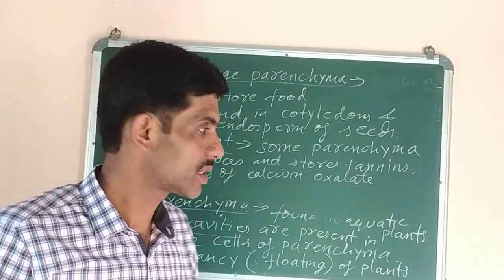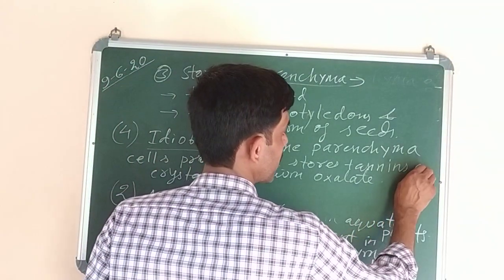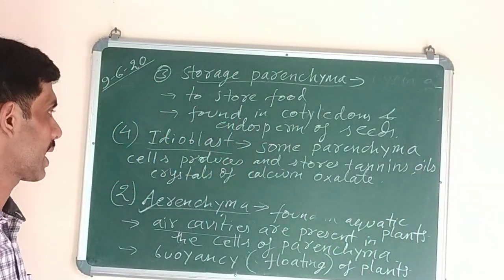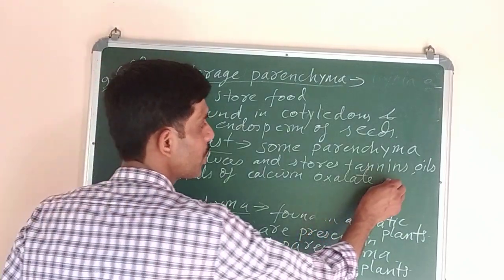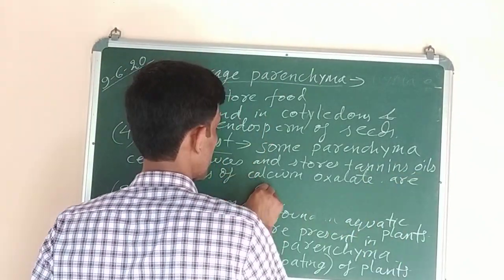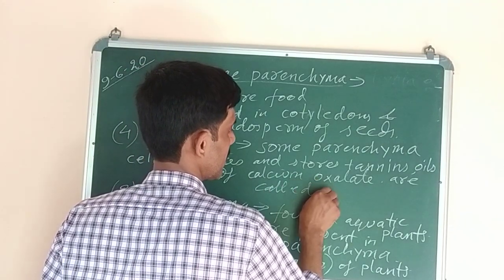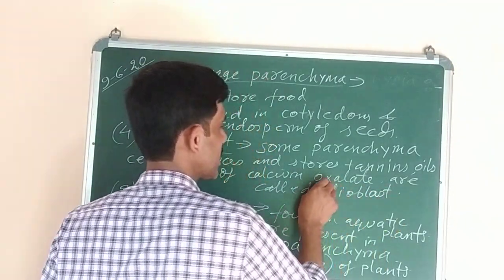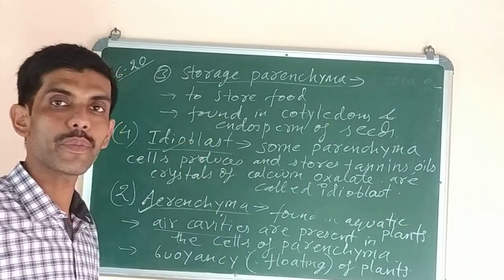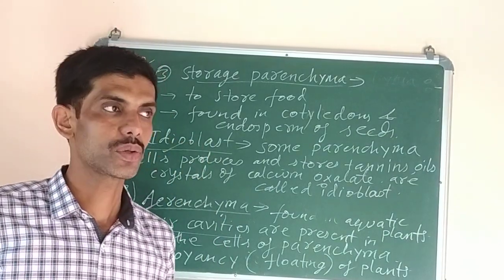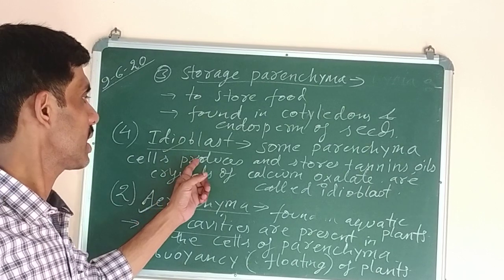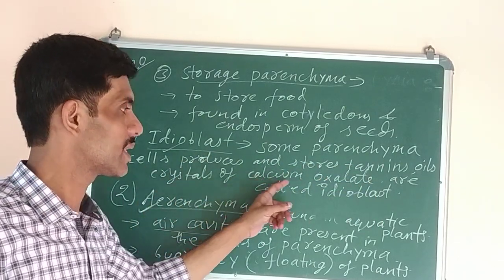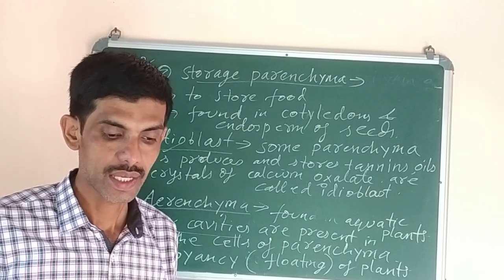Tannins, oils and crystals of calcium oxalate. They are called idioblasts. Such cells are called idioblasts. So what is idioblast? It is a type of parenchyma tissue that produces and stores tannins, oils and crystals of calcium oxalate in its cells.